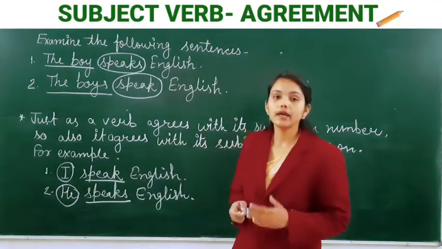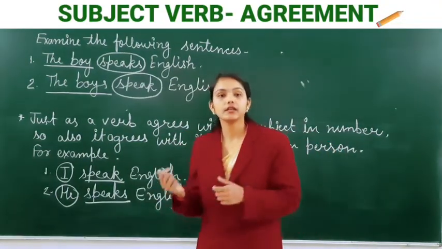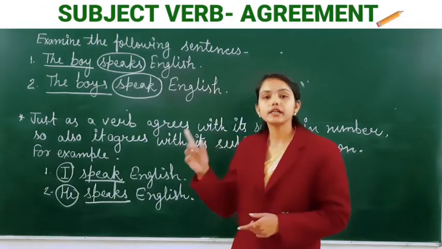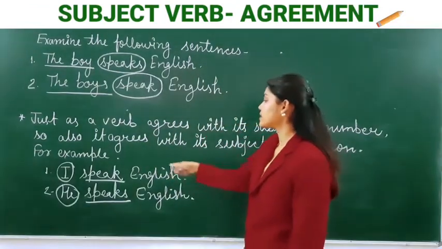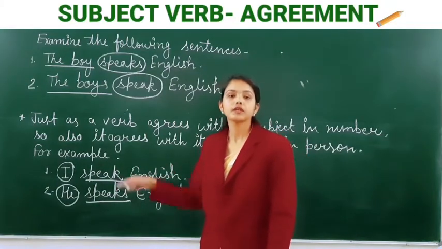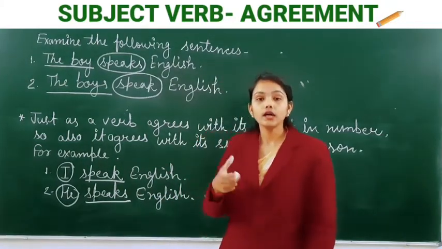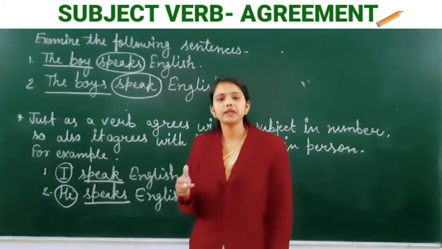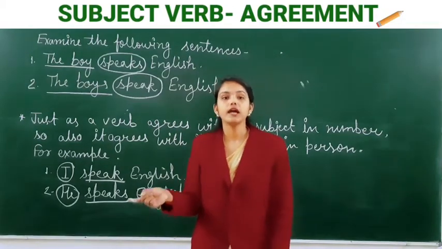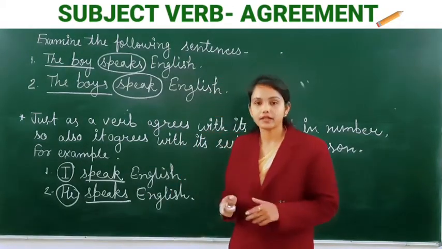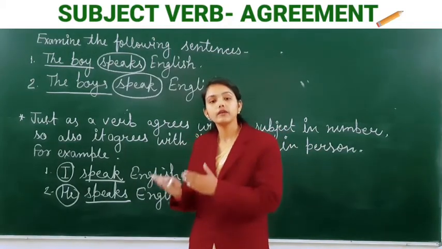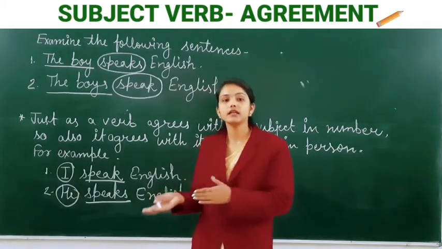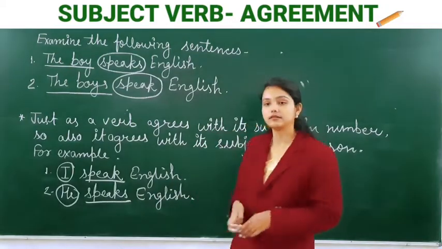We may say that a verb must always be in the same number and person as its subject. In other words, a verb must agree with its subject in number and person.